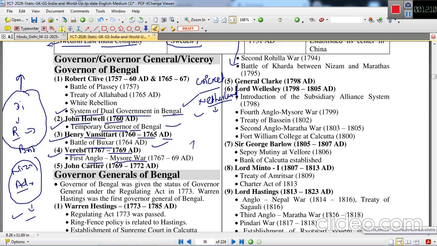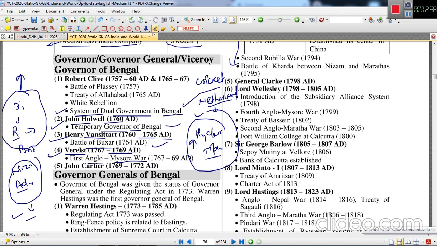We are aware that the Anglo-Mysore War was a struggle between the English forces and Hyder Ali, or the Mysore power. The Mysore power was dominated by Hyder Ali, then his son Tipu Sultan. But unfortunately, in the fourth Anglo-Mysore War, Tipu Sultan was defeated and killed.